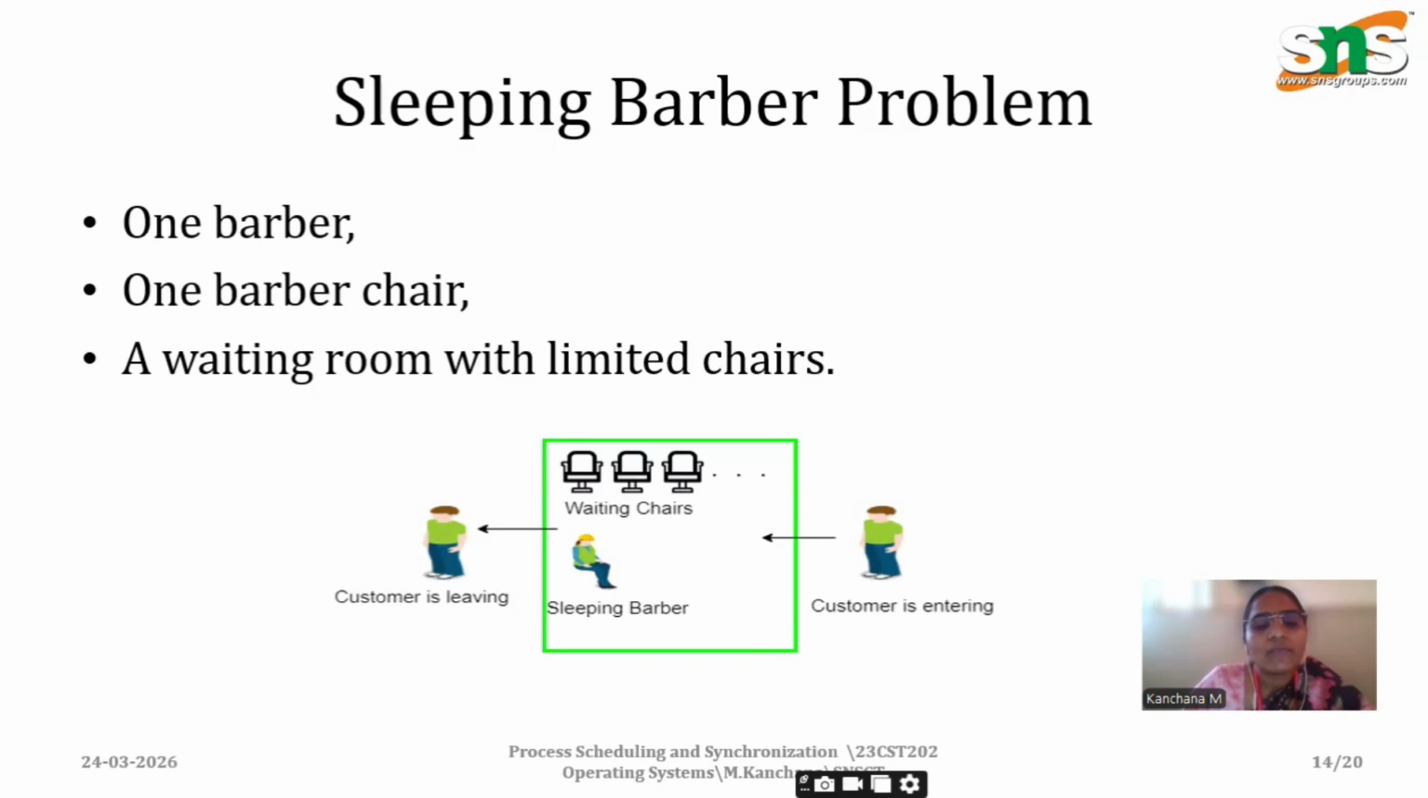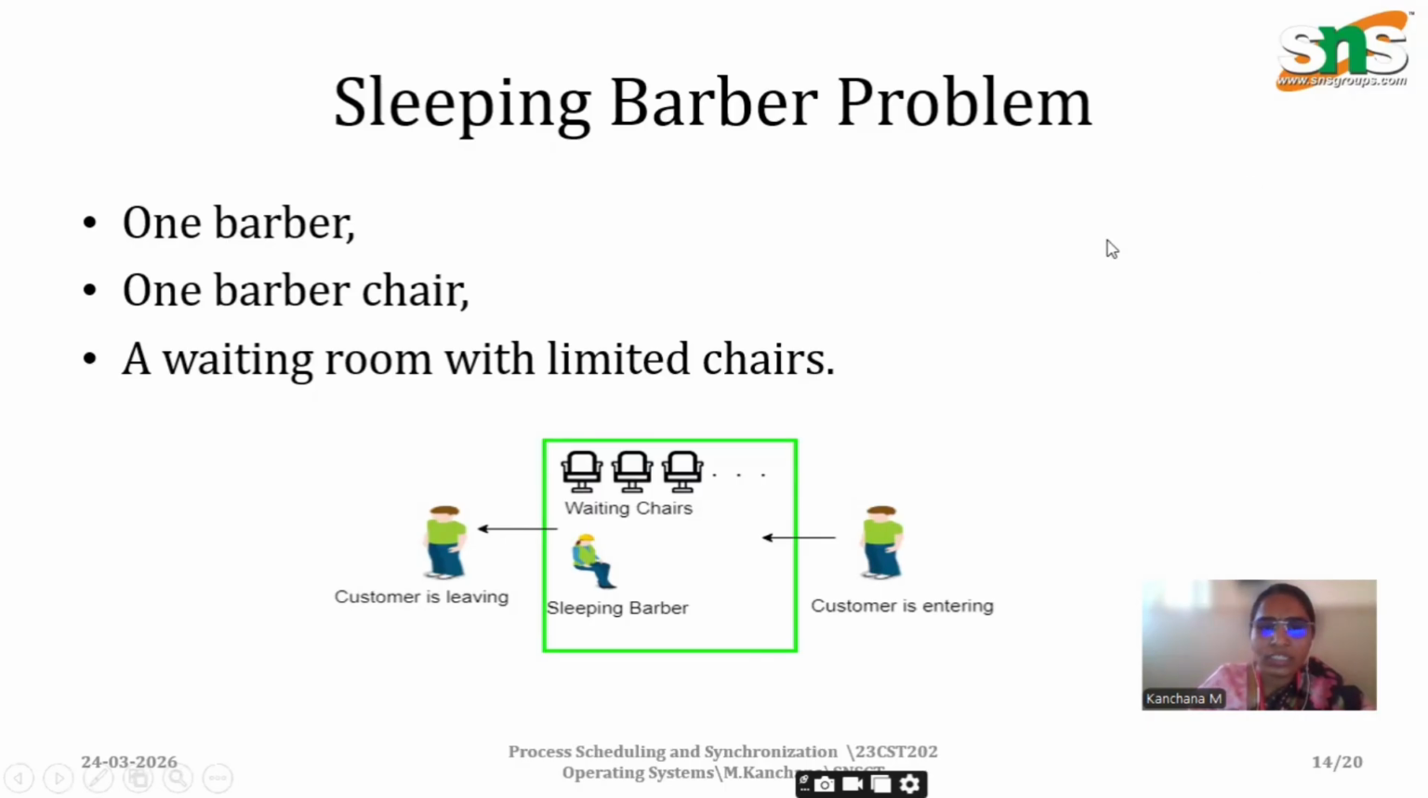Think of it as a web server. The barber is the CPU and the waiting chairs are the request queue. If your server is overwhelmed and the queue is full, the server drops the connection. This is exactly what happens when a customer walks out of the barber shop.